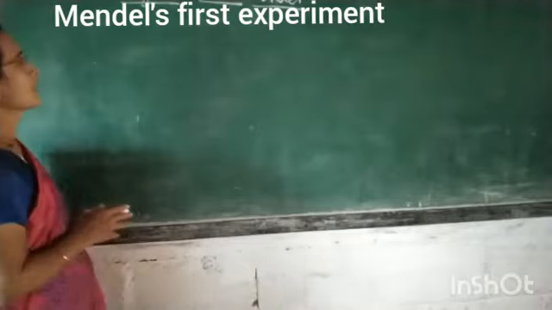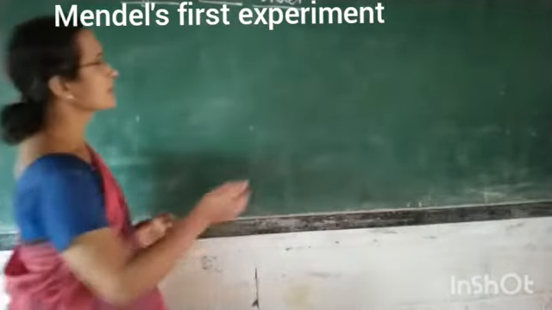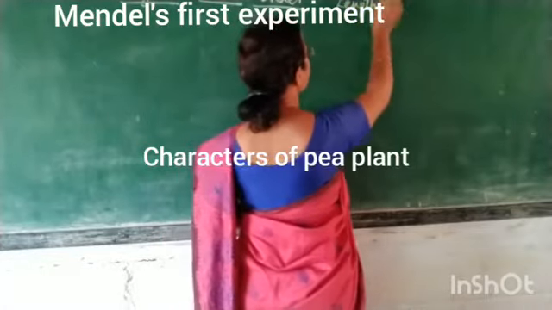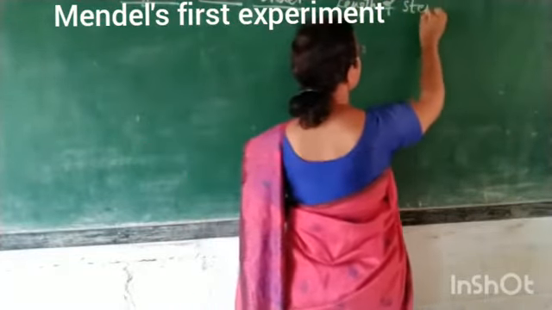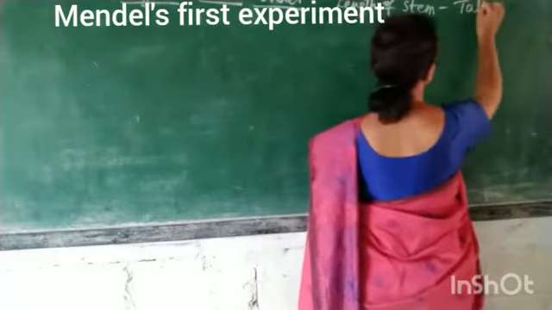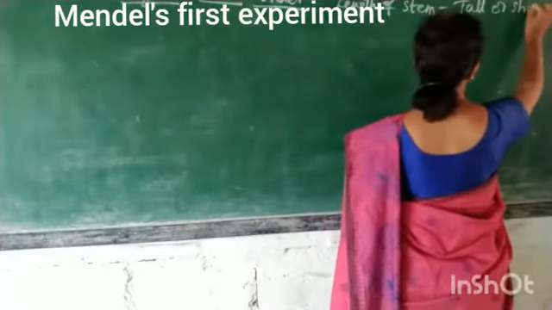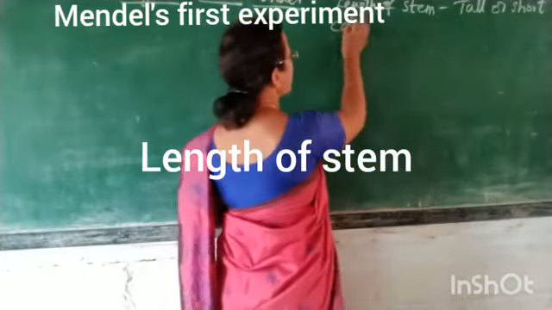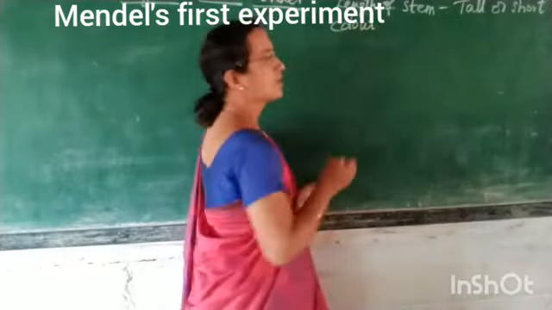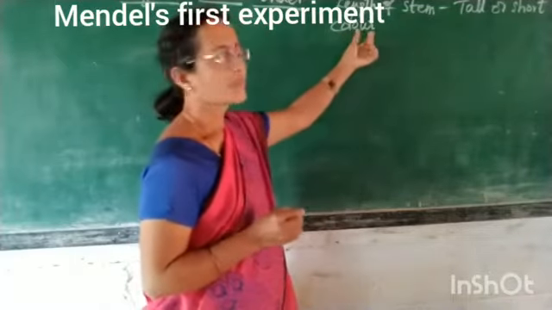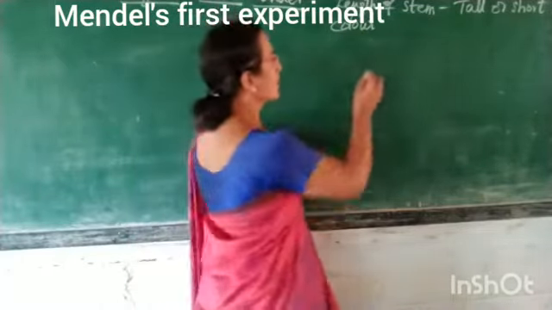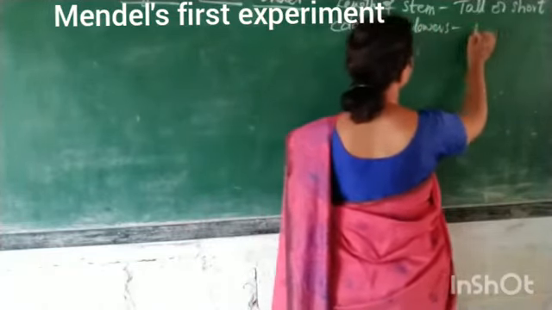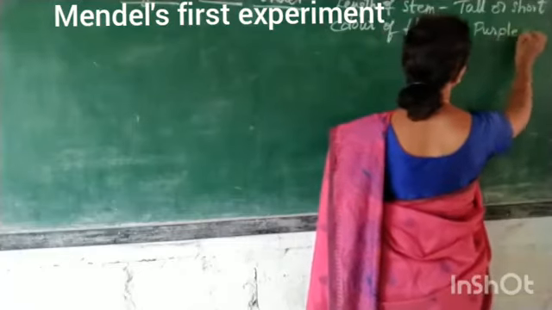Pea plants had certain characteristics like the length of the stem, which may be tall or short, and the color of the flower. The pea plants gave rise to flowers, and the color of flowers may be purple, white, like that.